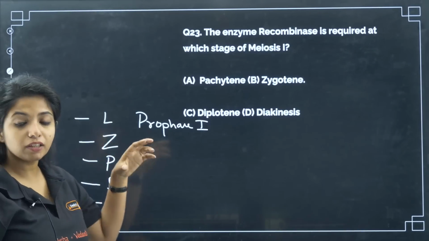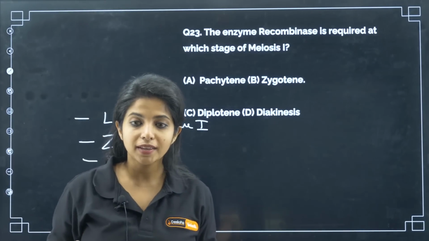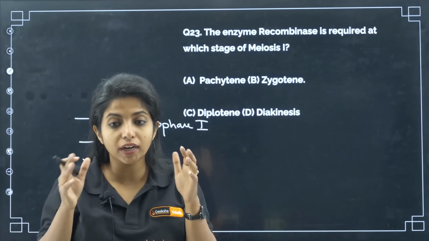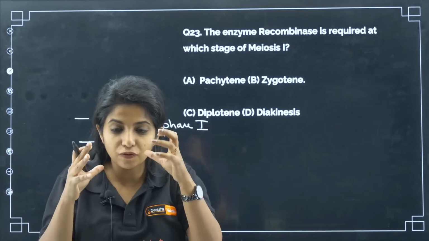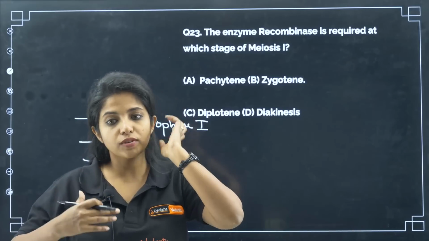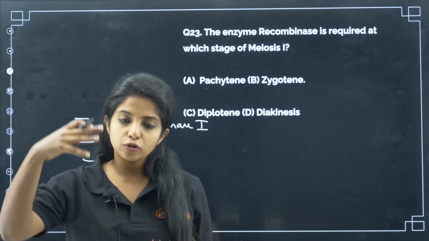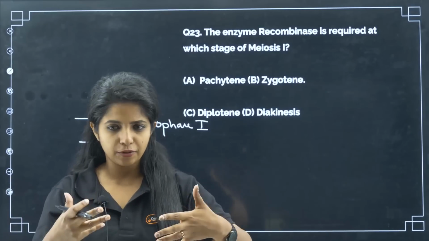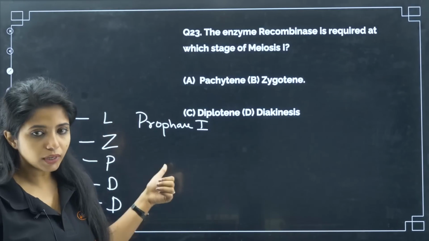So basically in leptotene, the chromosome and everything, what happens to them? Chromatin gets condensed. So chromosomes will start to become visible. Chromatin, when it condenses, forms chromosome, which is why the chromosomes are going to be visible. Now slowly the nucleolus and things like that are going to go off. Now in the case of zygotene, what happens?